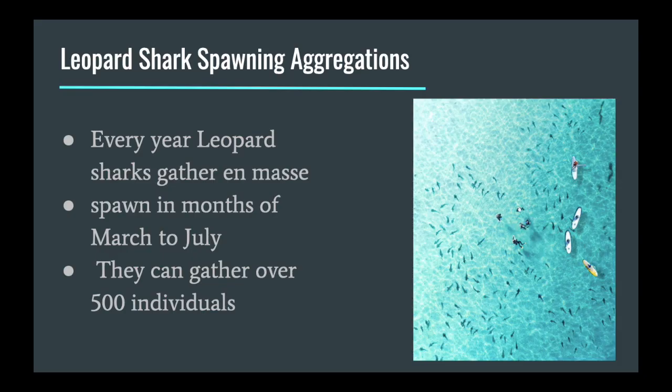When leopard sharks spawn, they spawn in large groups. These spawning aggregations can last from March to July. They can take place in shallow oceans or in estuaries and bays. Each gathering can feature over 500 individual sharks.